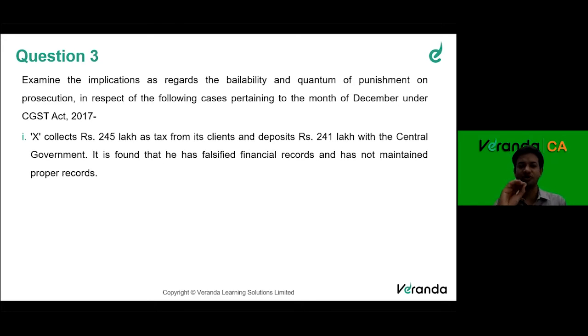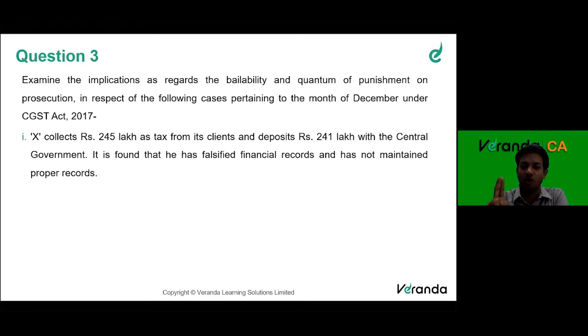Now, the first part of the question. Mr. X collects 245 lakhs as tax from its clients and deposits 241 lakhs with the central government. It is found that he has falsified financial records and has not maintained proper records. So there are two parts to this question.